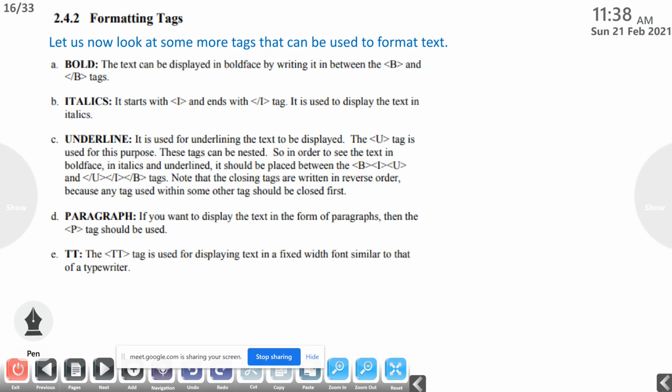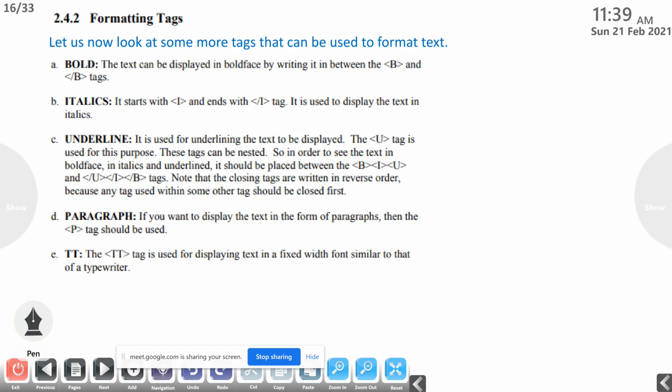All these we can include in between the body and /body. If you are giving some text information, then we can format that text information. For example, if we want to make the text bold, that text should be placed in between the B tag and /B tag. That is the bold tag.